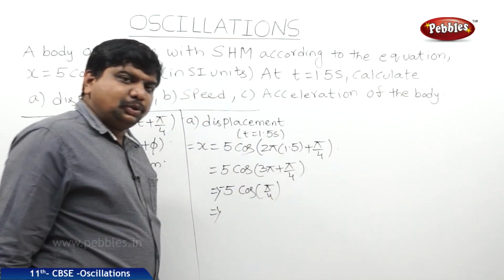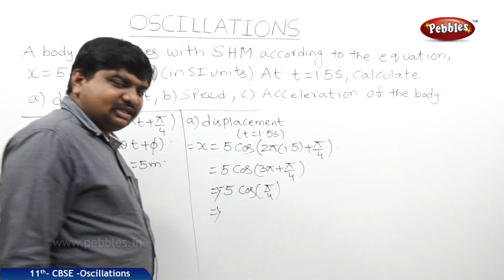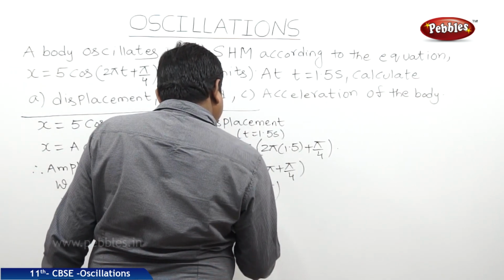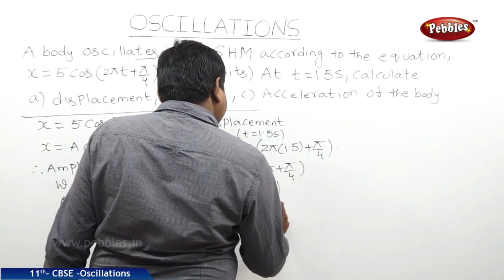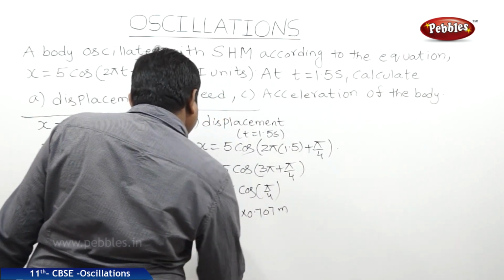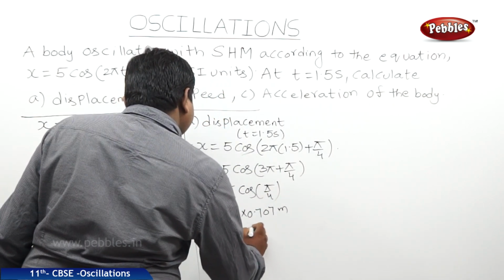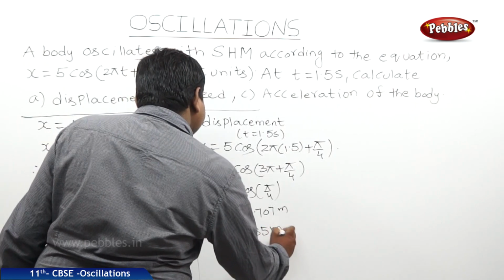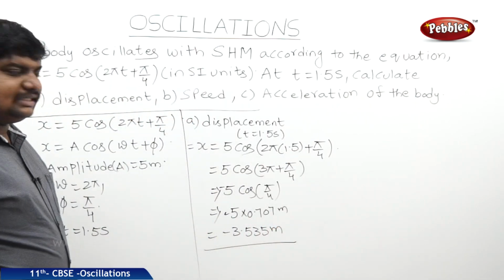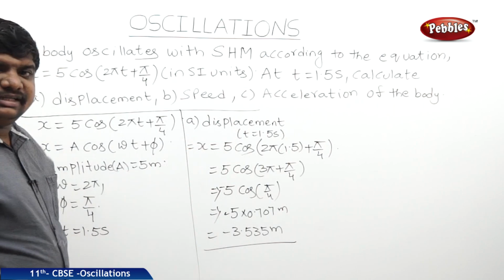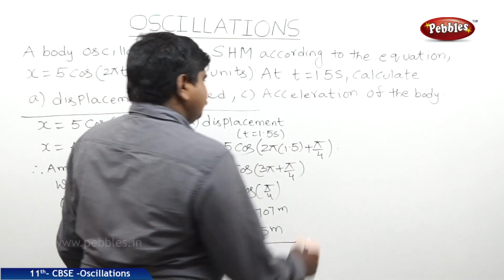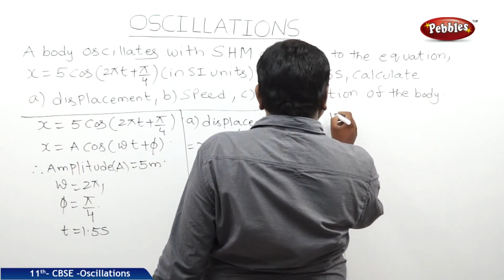Therefore it is 1 by root 2, it is 0.707. Minus 5 into 0.707 meters. Therefore it is minus 3.535 meters. This is the displacement of the body at t is equal to 1.5 seconds. The next one is speed.